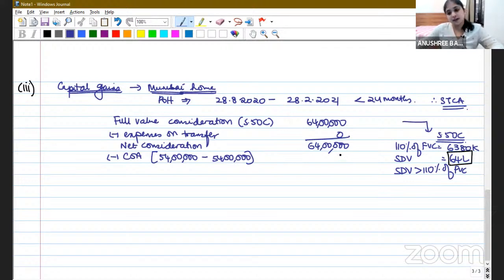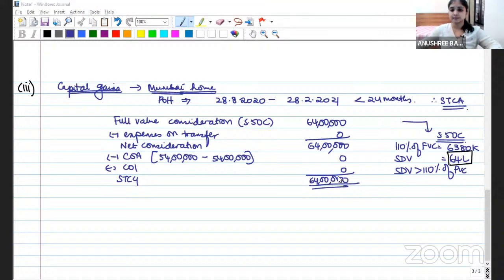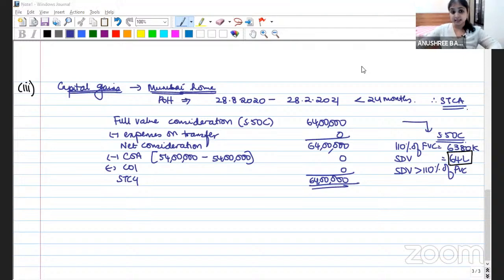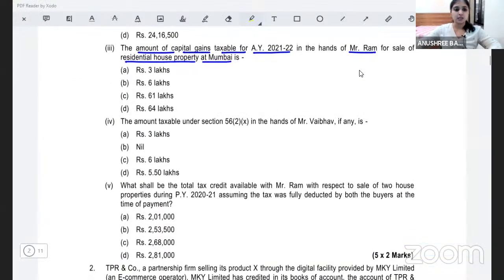So what will my cost of acquisition be? 0. We don't have any cost of improvement. So what is the STCG that we will be left with? Our STCG is going to be 64 lakh rupees. Are we all clear with this? Yes. So our answer will be 64 lakh rupees STCG. Now here our answer will be option D.